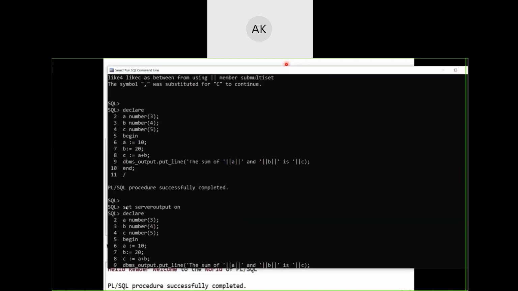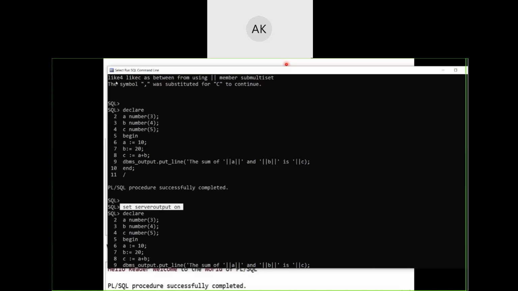Once check it, if this particular set serveroutput on is not set as on, the output will not show. This server output is actually the buffer name, which we are going to make as enabled. By setting it as on, we are actually enabling it so that there is a buffer allocated between the output screen and our PLSQL program engine.